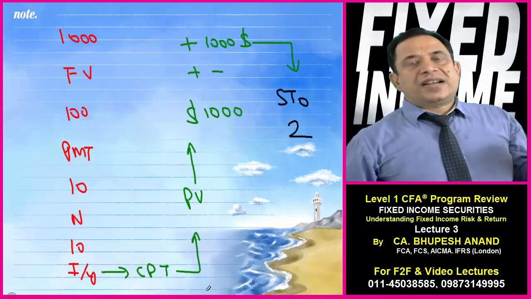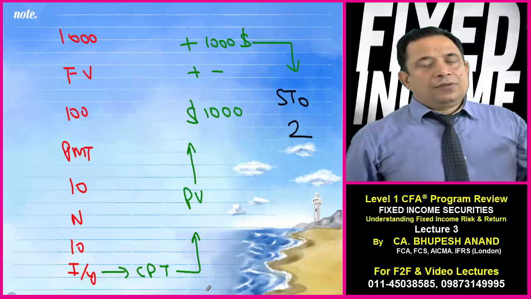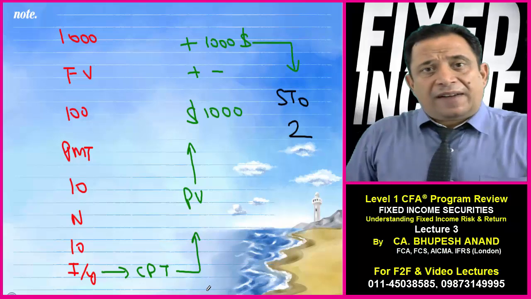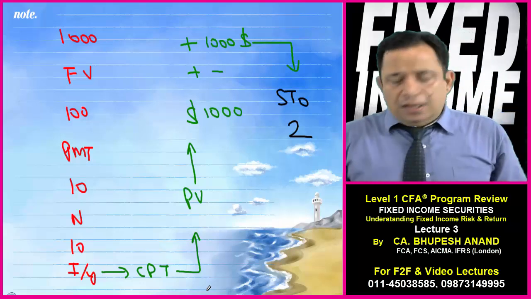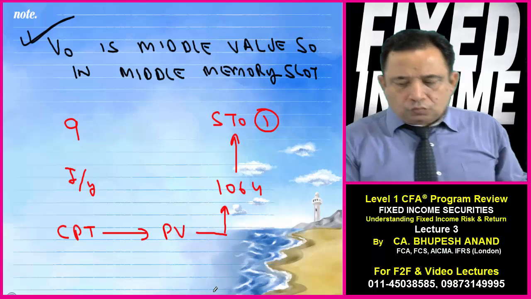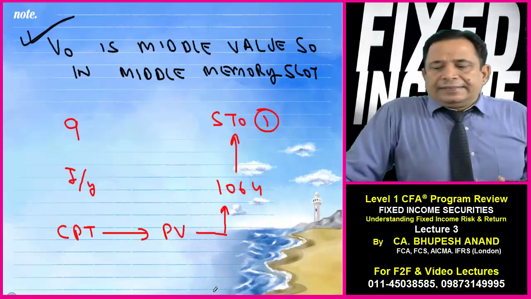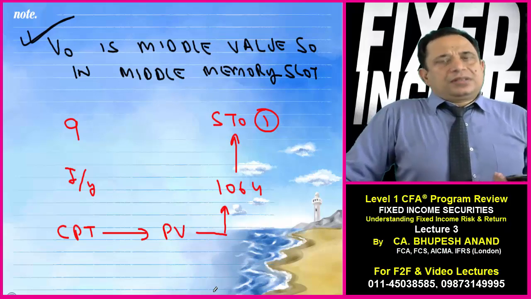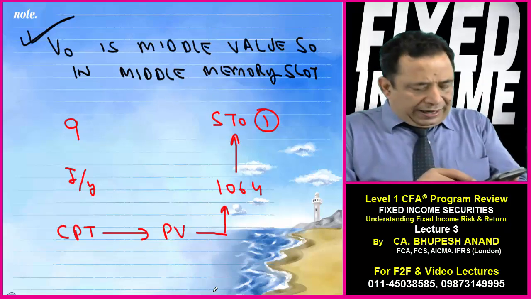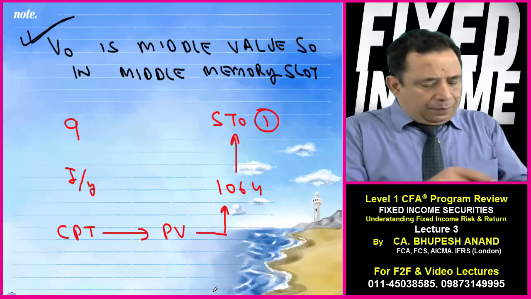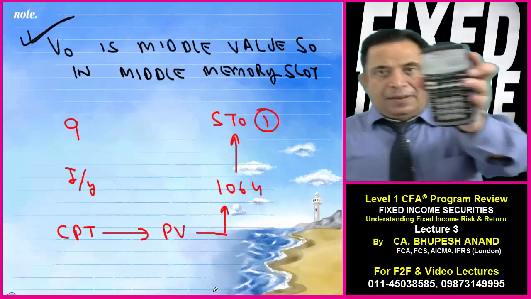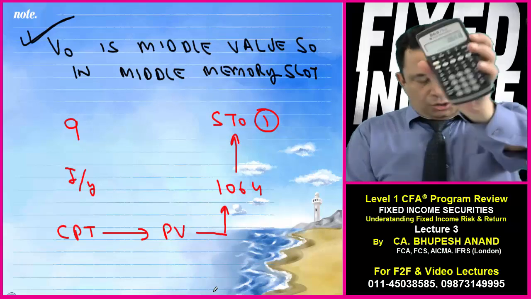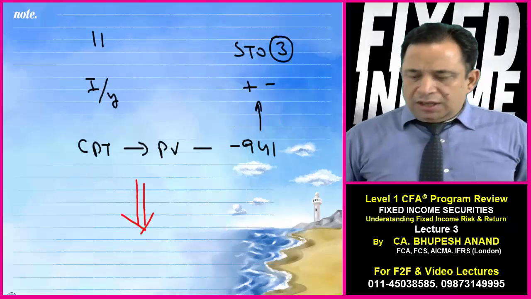Now just change the percentage. Firstly we have to write RCL1. RCL1 means V minus. When I say V minus, it means when YTM increases, bond price will decrease. So next point is, if I decrease my YTM to 9%, all the other figures are already fed, I only write 9 IY. Compute present value. That is coming as 1064. Now store it into slot number 1.